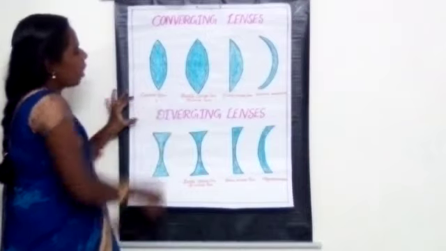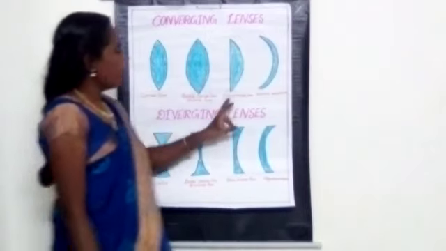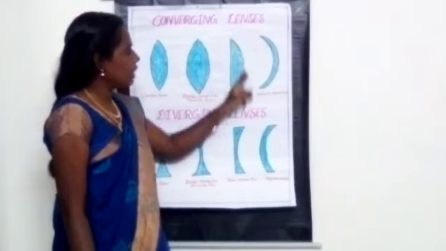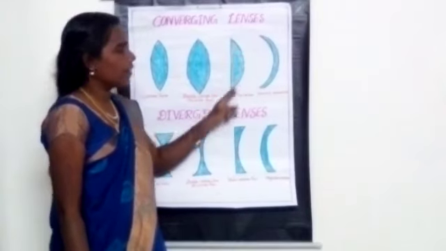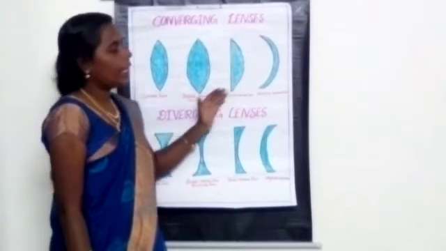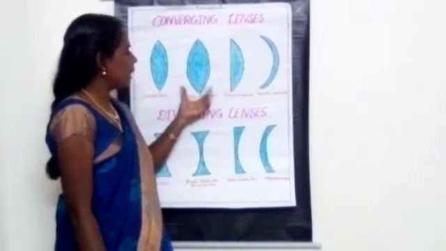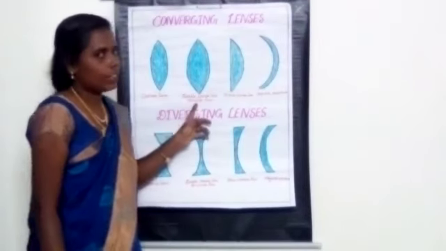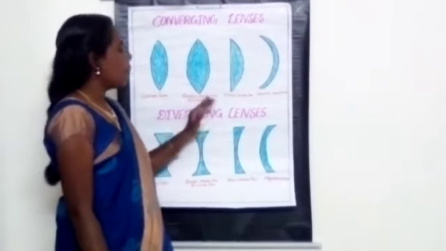In this plano convex lens, one side is a plane surface. Only one side is the refracting surface, so it is called the plano convex lens. Where both sides are convex, it is also called the biconvex lens.